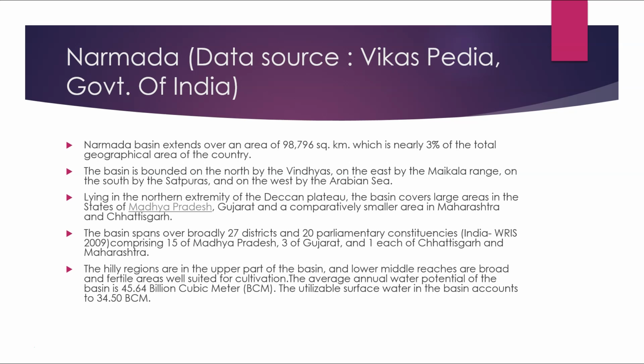The basin spans over broadly 27 districts and 20 parliamentary constituencies, according to the India WRIS 2009, comprising 15 of Madhya Pradesh, 3 of Gujarat, and 1 each of Chhattisgarh and Maharashtra. The hilly regions are the upper part of the basin, and the low middle reaches are broad and fertile areas well suited for cultivation. The average annual potential of the basin is 45.64 billion cubic meters. The utilization of surface water in the basin amounts to about 34.50 BCM.